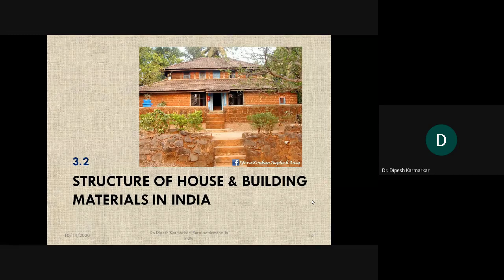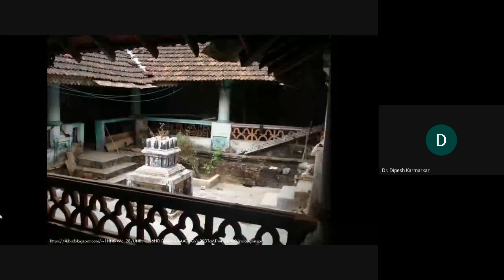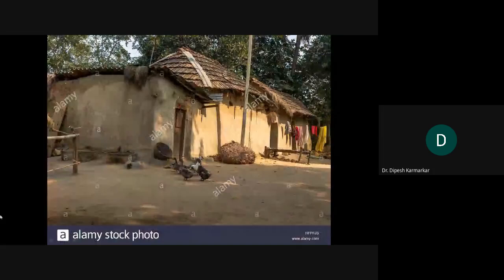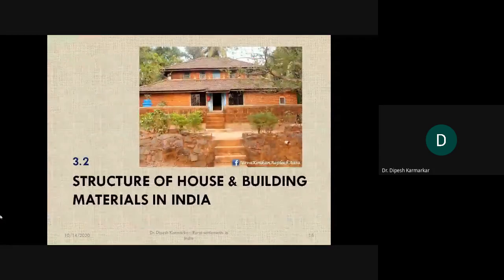Similarly, when we talk about structure of house, then we go to what I always call micro geography, that is geography at micro level. Okay, and that is what we do, because even every house has a microgeography, and that needs to be studied, and geographers have been interested in studying that particular part. Okay, so let us go into understanding of these things.